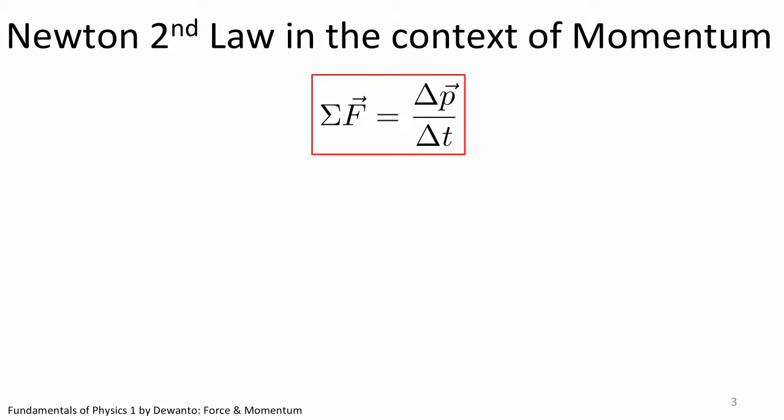But one thing should immediately come into our mind when examining this equation. What happens when the resultant force acting on the system is 0? If the left-hand side of the equation is 0, the right-hand side must be 0 as well, which implies the change in momentum is 0. That is, no change in momentum. It stays the same. It is conserved.